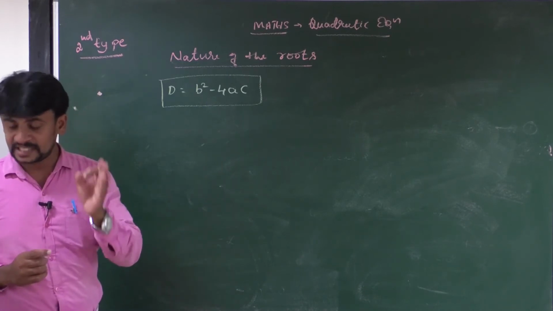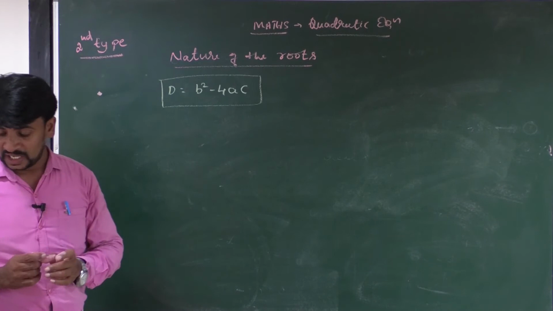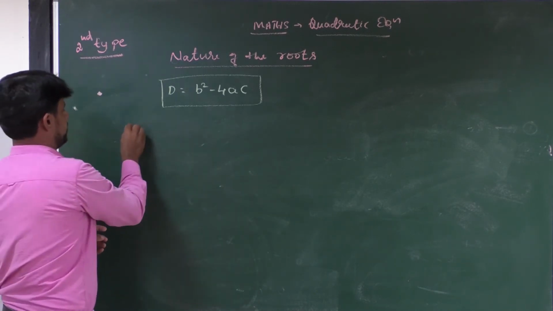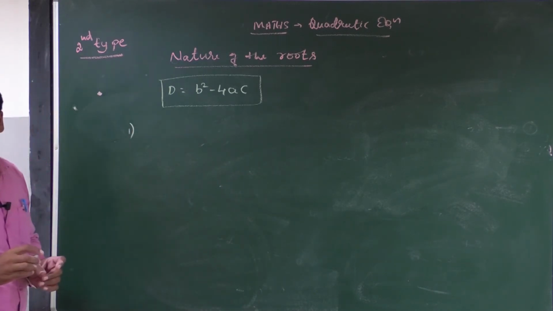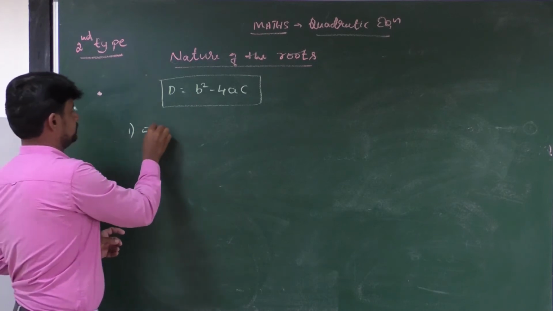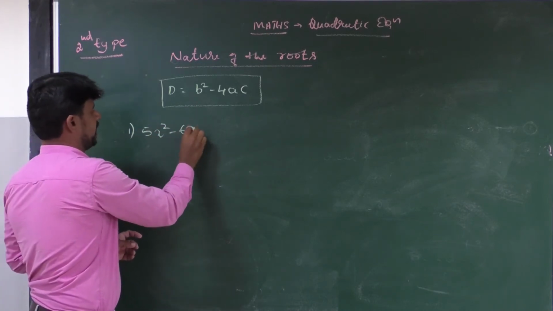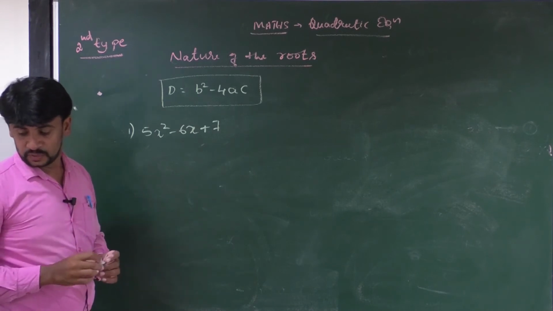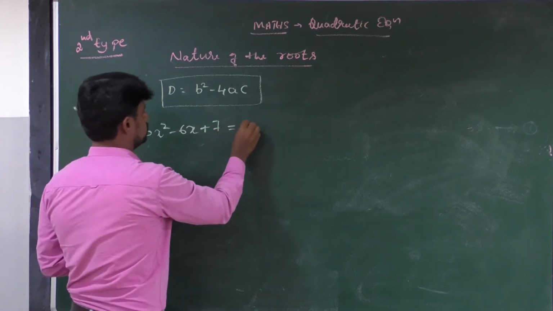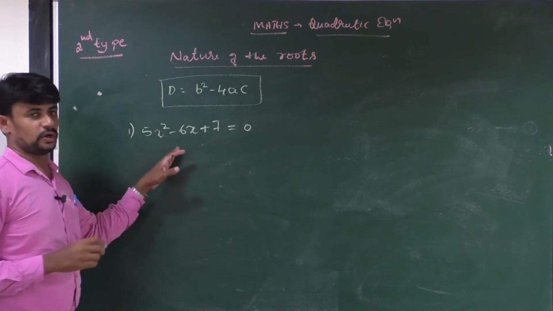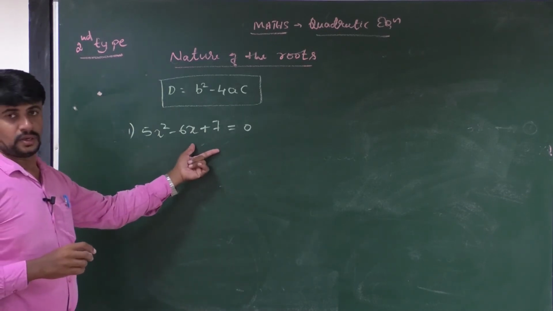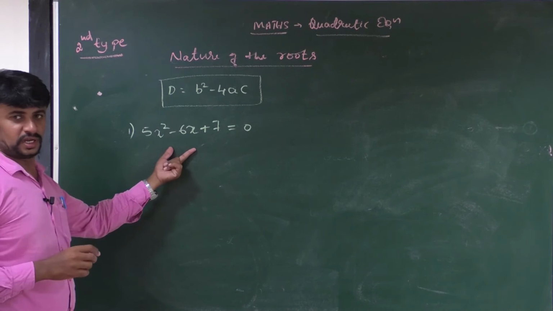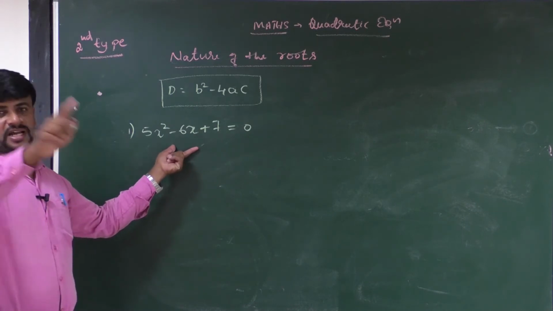First question is 5x square minus 6x plus 7 is equal to 0. Don't solve this question.